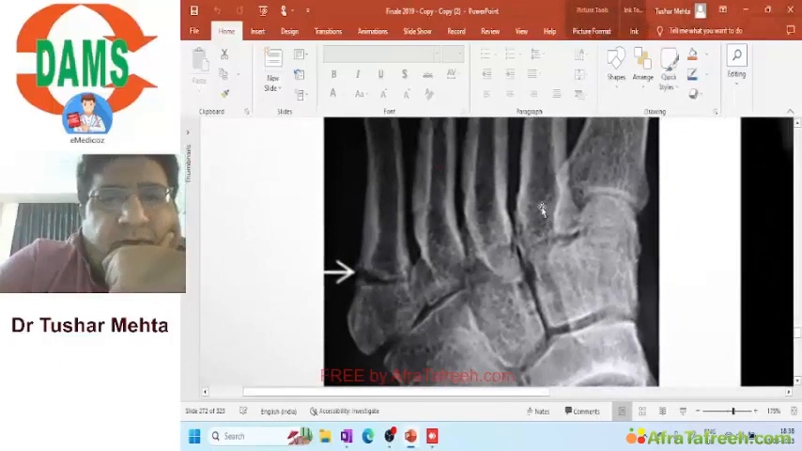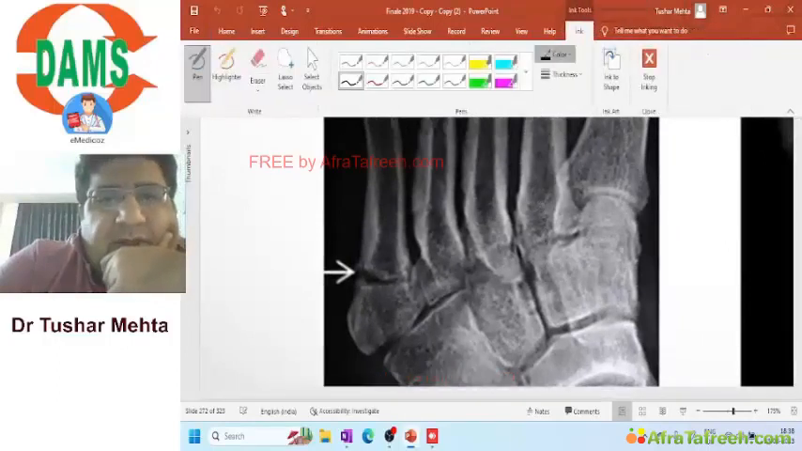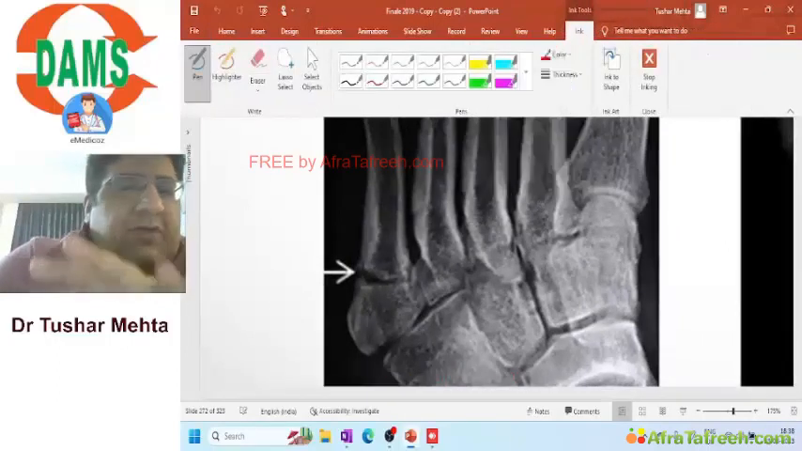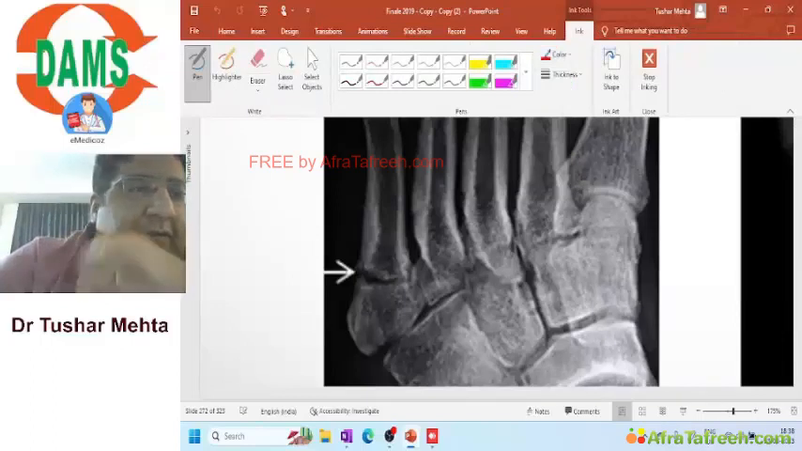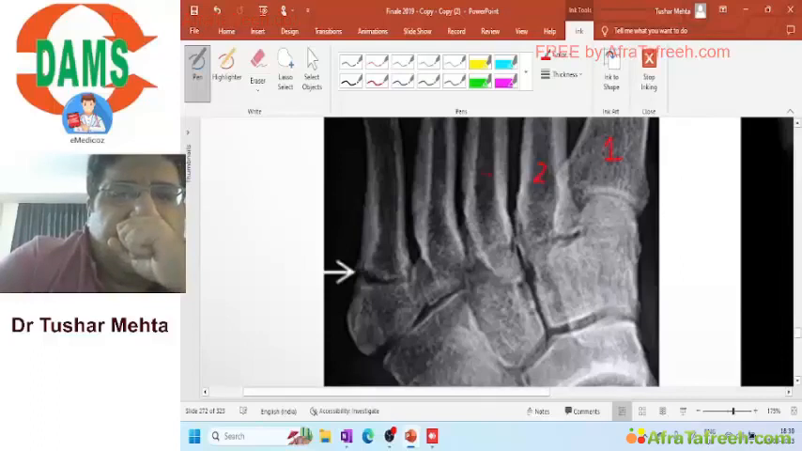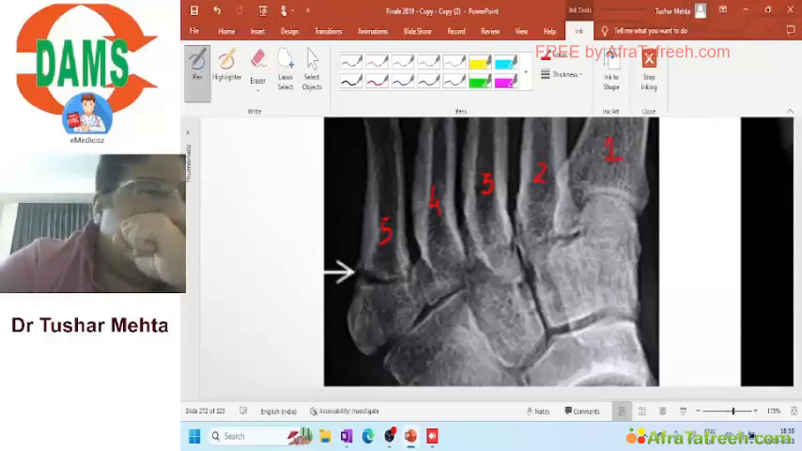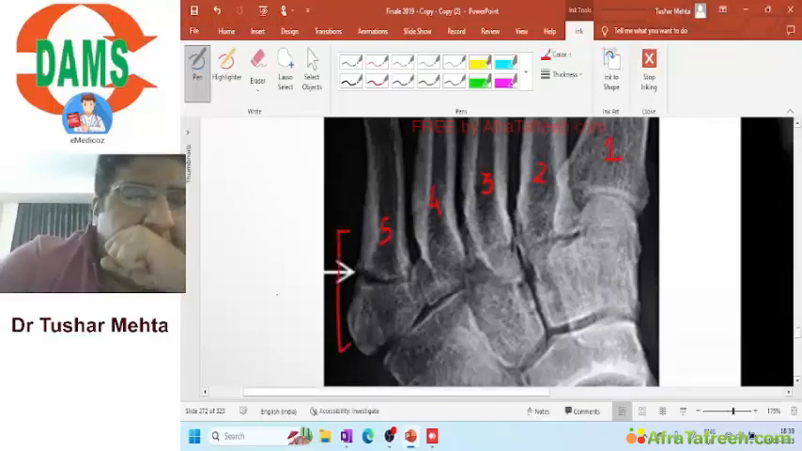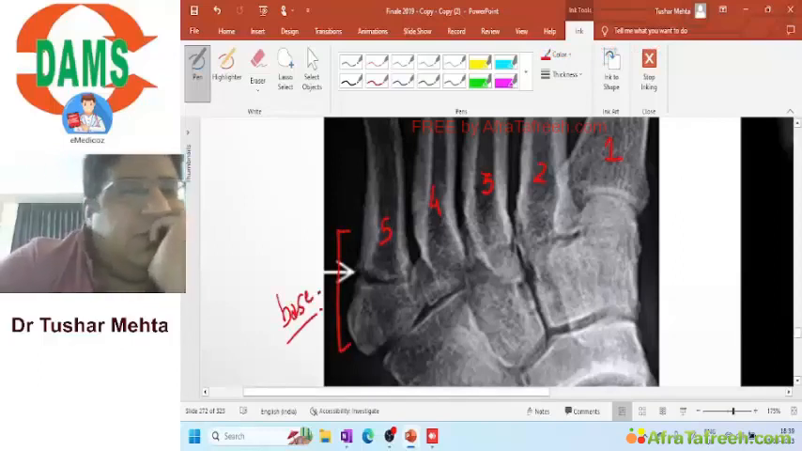One thing is absolutely for sure: you're looking at an X-ray of the foot. There is no confusion at all. So this is the first metatarsal, this is the second metatarsal, this is the third, this is the fourth, this is the fifth metatarsal. Now what you are looking at right now is the base of the fifth metatarsal. Do you agree?